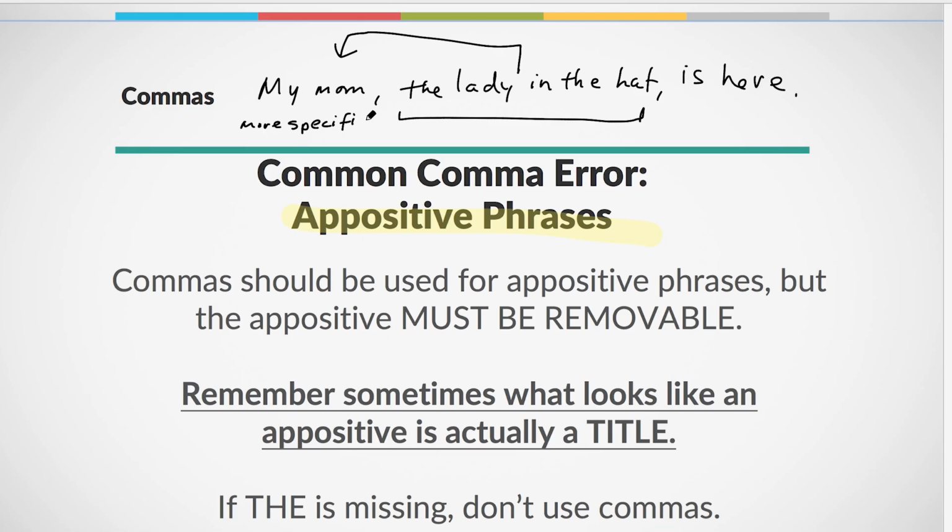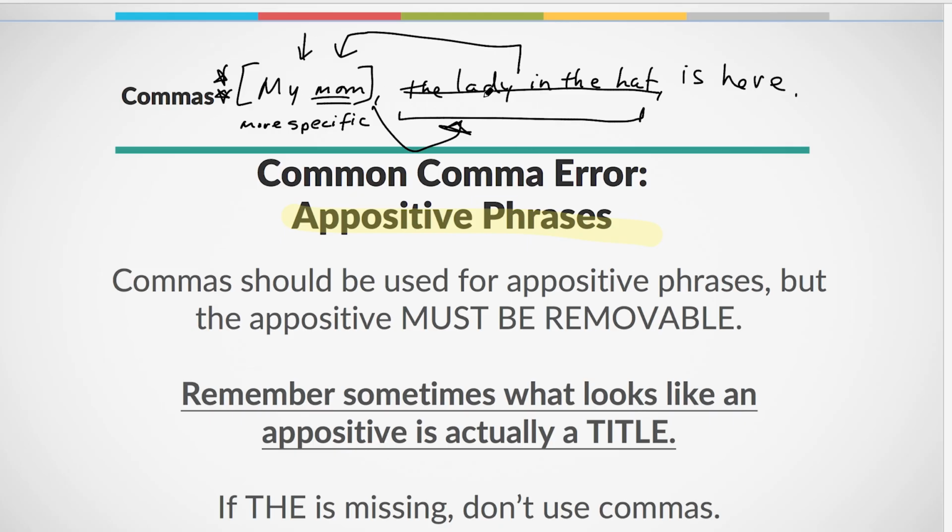My mom is a noun. I only have one mom. So this is like my mom. That's very specific, okay? And then she is also the lady in the hat. This describes her in some way. But this could be removed and she's still my mom, and this is still very clear who she is, right? So I could have the more specific version potentially and get rid of this version, and that's fine.